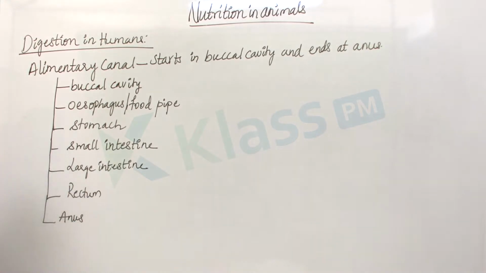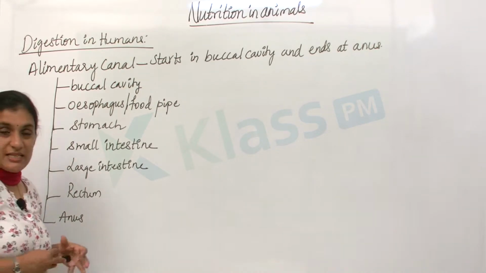So the food kept in the mouth will travel down the alimentary canal, pass through all these components, and then finally get digested.